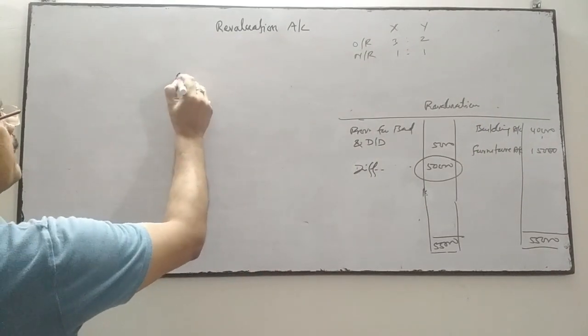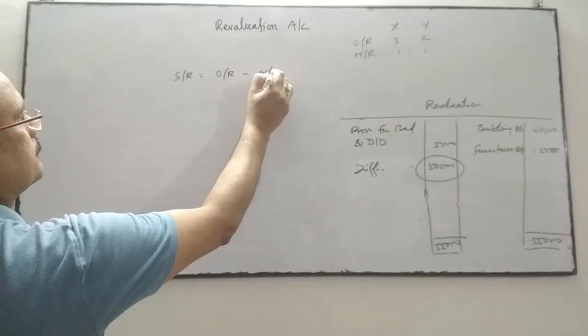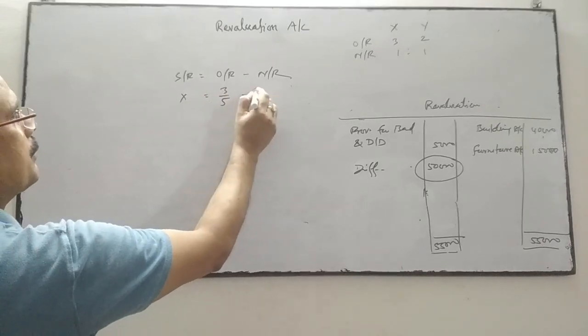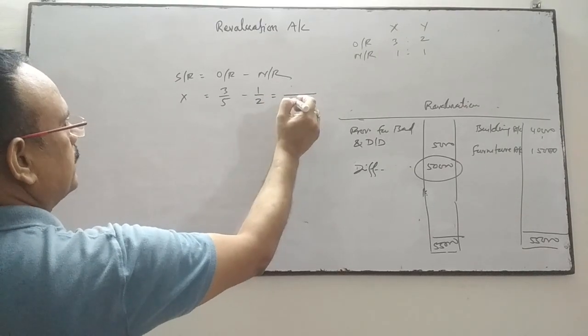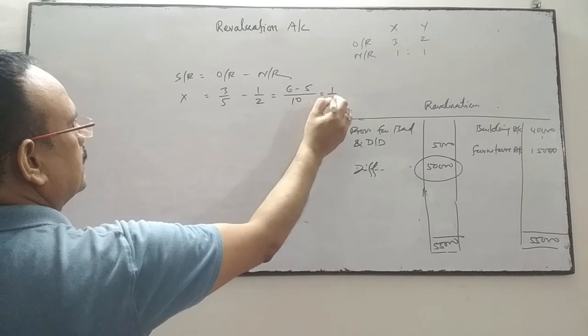So sacrificing ratio is equal to old ratio minus new ratio. For X, the old ratio is 3/5 and the new ratio is 1/2. So 6 minus 5, 1/10.